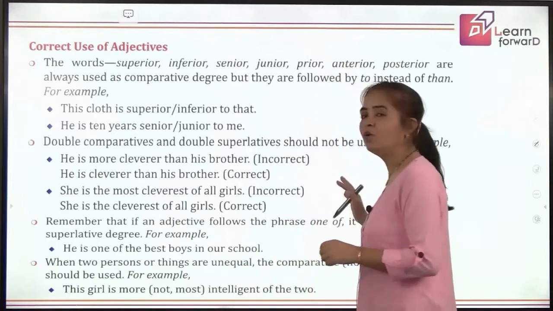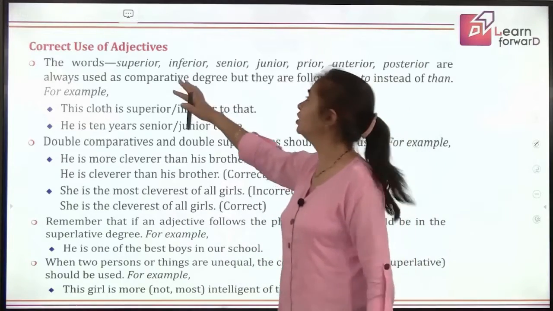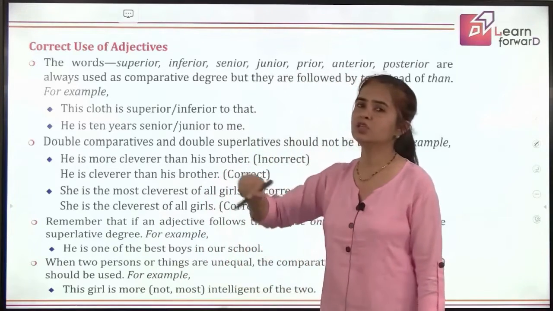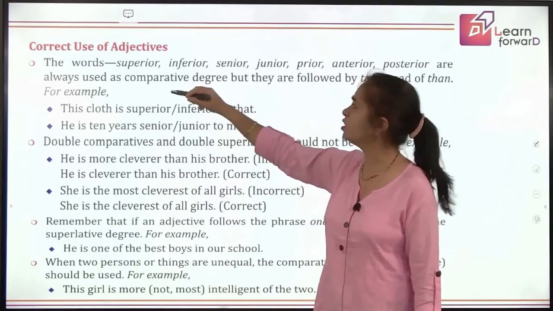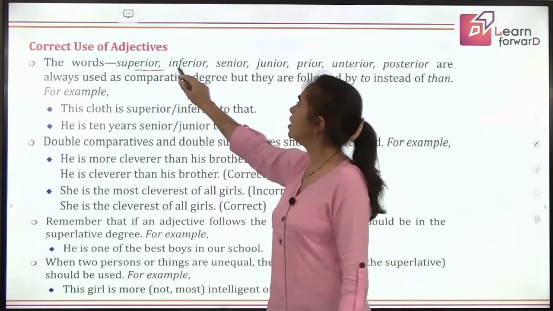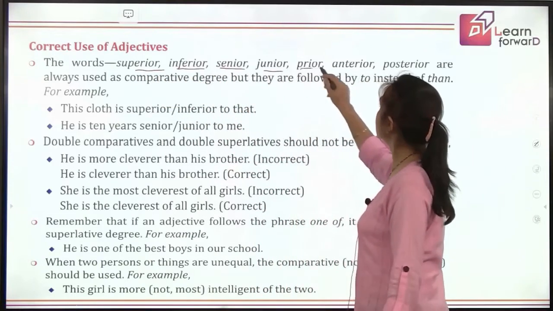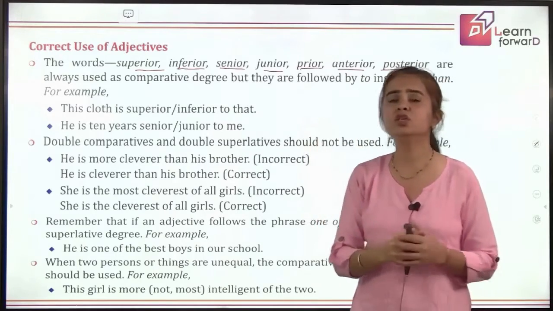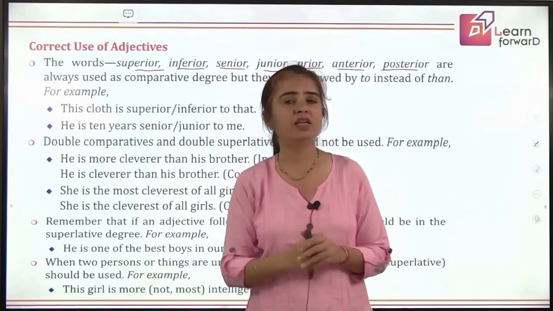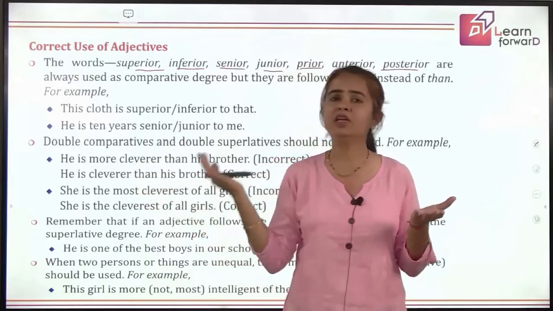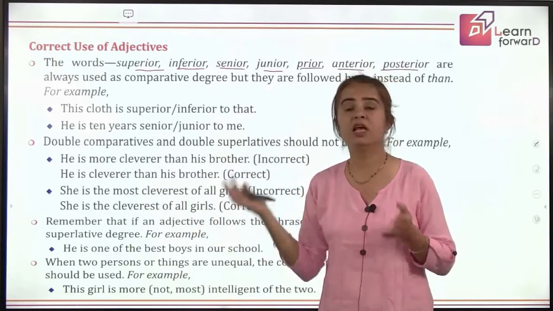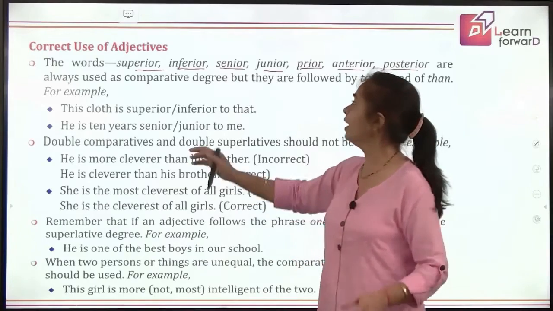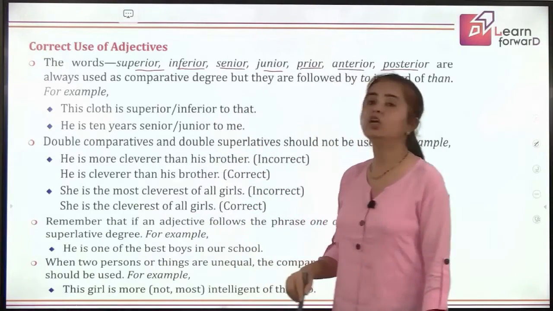So what are we going to learn today? We have the correct use of adjectives. Let's see. The first point says the words superior, inferior, senior, junior, prior, anterior, posterior are always used as comparative degrees. They have no superlative degrees and no positive degrees. The words themselves are used as comparative degrees and they are also followed by to.